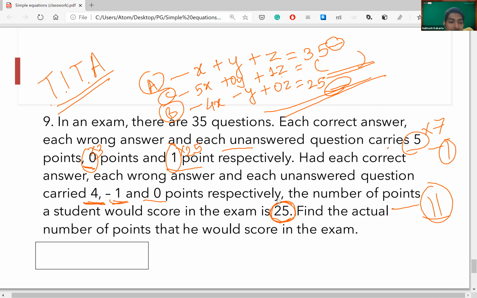If I answer just 6 questions correctly, can I get to the score of 25? No. If I answer 7 questions correctly, is it possible for me to get to the score 25?